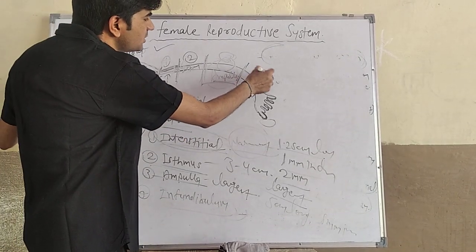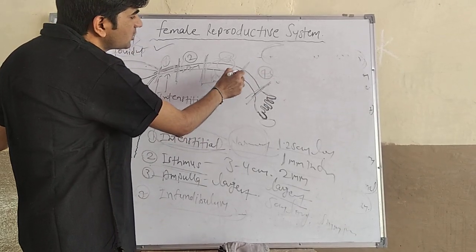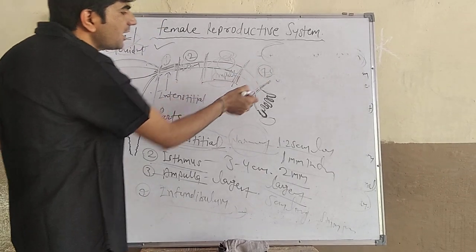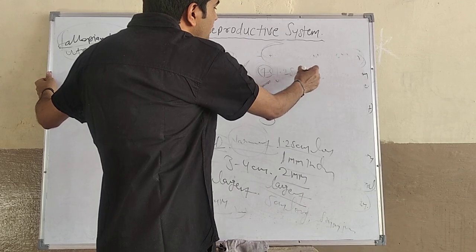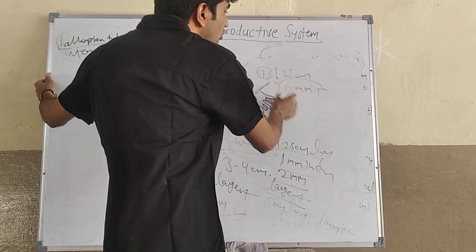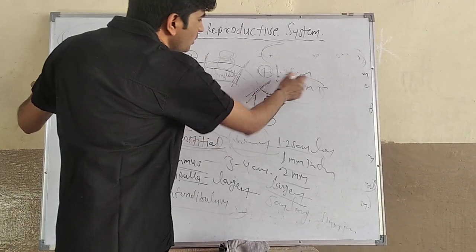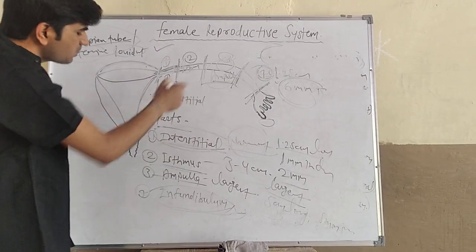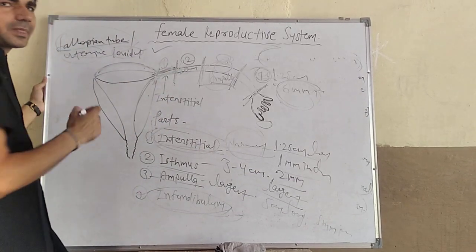And the fourth part is the infundibulum part, the terminal portion of the fallopian tube. Its length is about 1.25 centimeter and 6 mm in diameter. That means the broadest part of the uterine tube or fallopian tube is the infundibulum part, and the narrowest part is the interstitial part, the first part of the uterine tube.